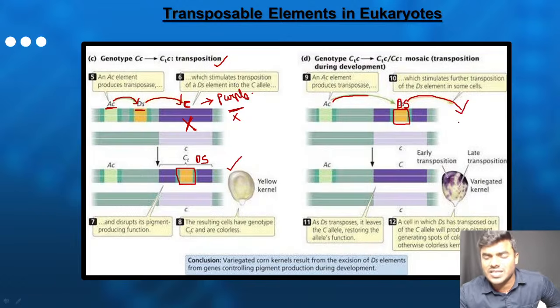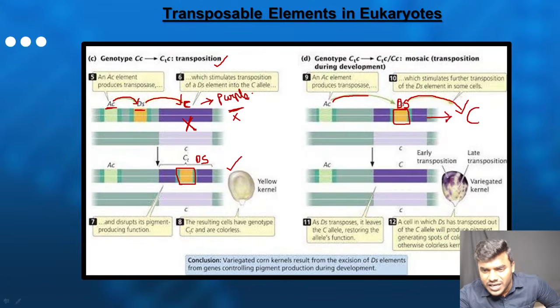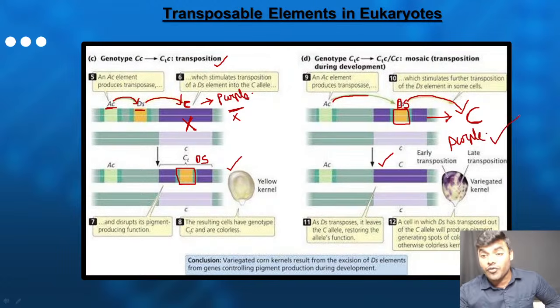Once I remove the DS transposable element from the gene which is going to code for the purple color, it has gone. Now you have to understand that the gene regains its function. Once the gene regains its function, then it has to code for the purple. Yes or no? Of course yes. But see here, it is going to code for the variegated kernel. What do you mean by that?